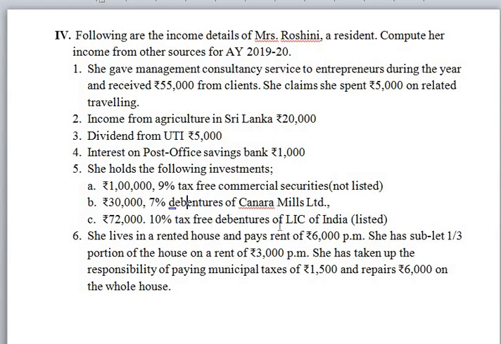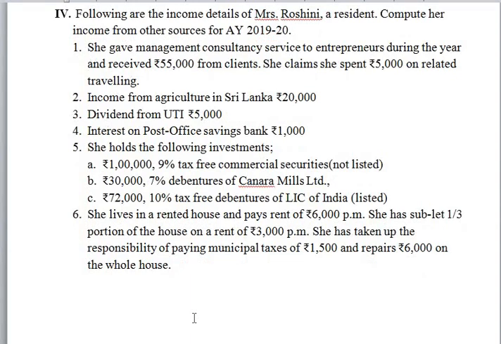Next, tax-free debentures of LIC Limited. It is a non-government securities, moreover tax-free securities. Amount of interest must be grossed up at the rate of 10%. She lives in a rented house and pays rent of 6,000 per month. She has sublet 1/3 portion of the house on a rent of 3,000 per month. So it is nothing but income from subletting of house property. So from the total income, 3 payments must be deductible and the balance is to be called as taxable income from other sources.